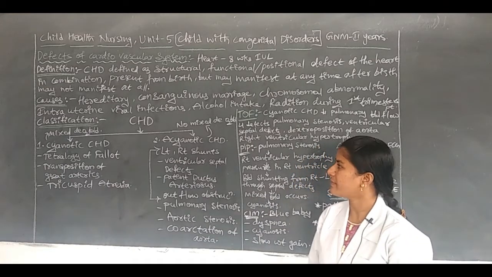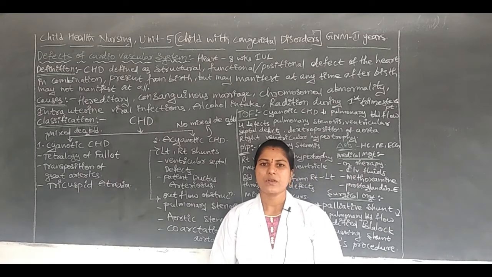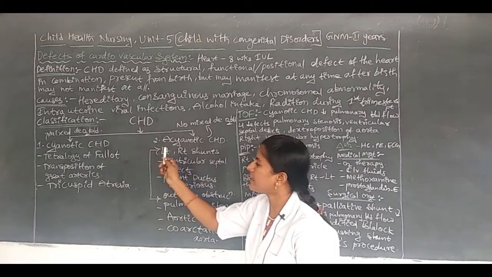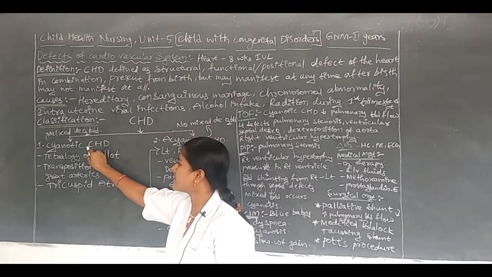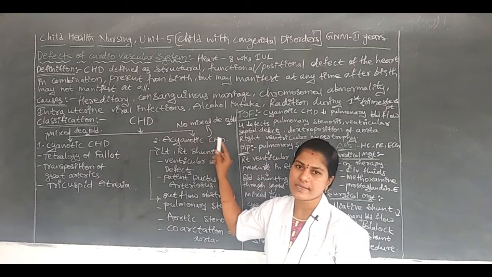Okay, next we will discuss the classification of CHD. CHD is divided into 2 types. First one is the cyanotic CHD, second one is the acyanotic CHD.